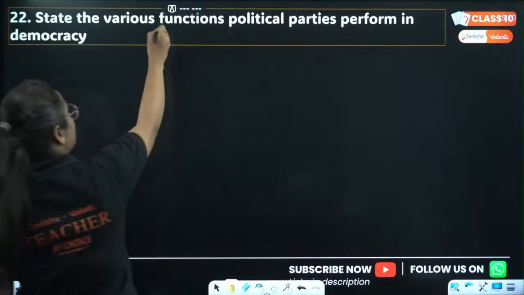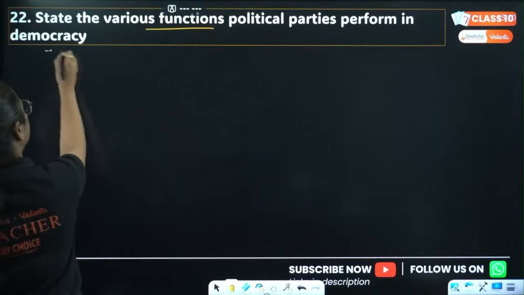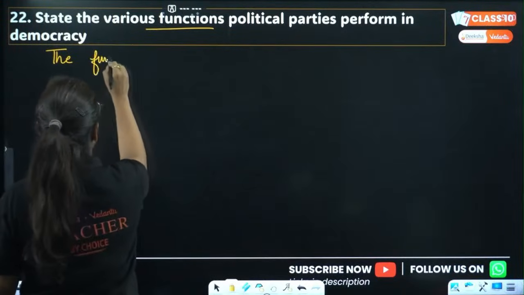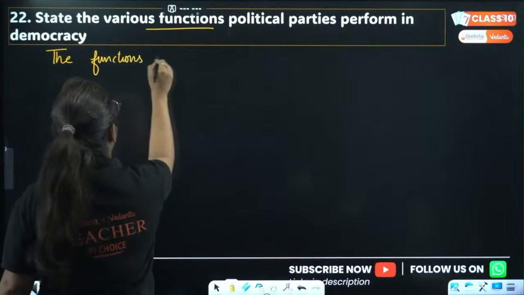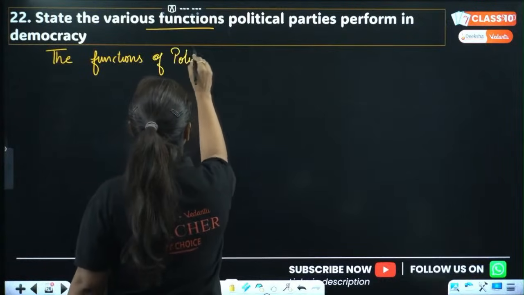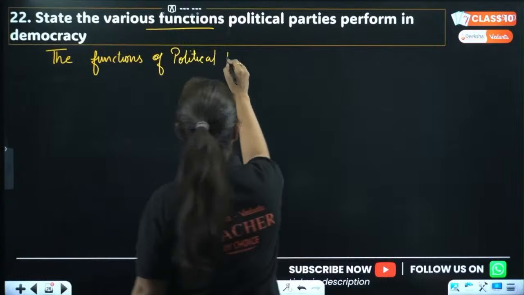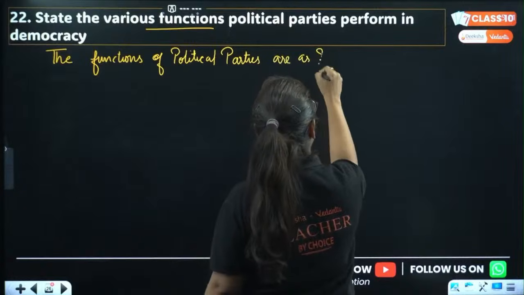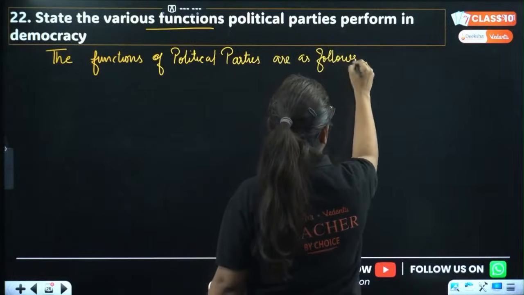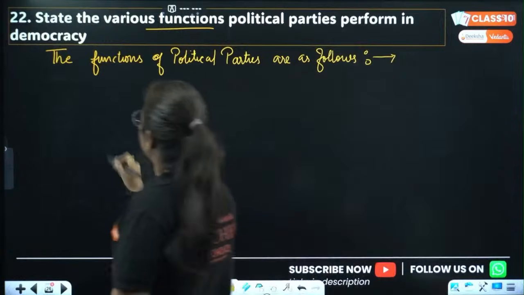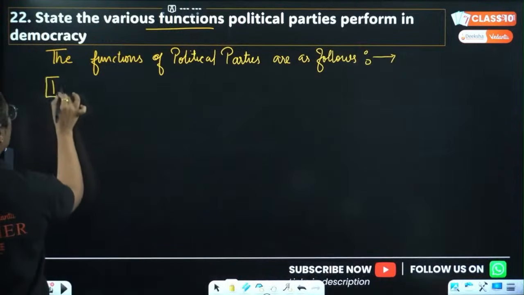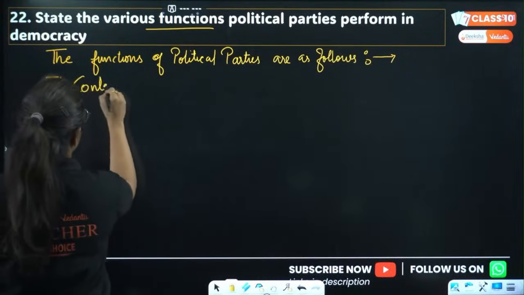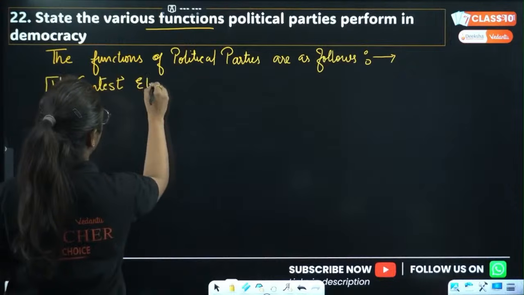Now, the question asks what the functions of political parties are. So the answer will be written in this manner: the functions of political parties are as follows. What are the functions of political parties? The first and foremost thing, which we studied in the definition also, is to contest elections.